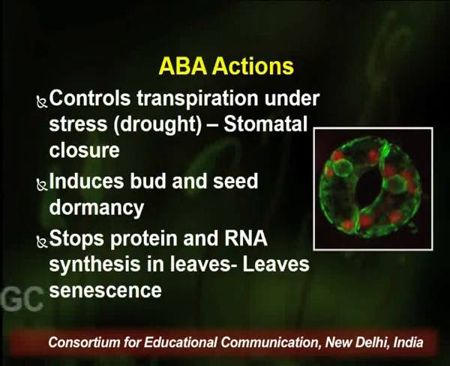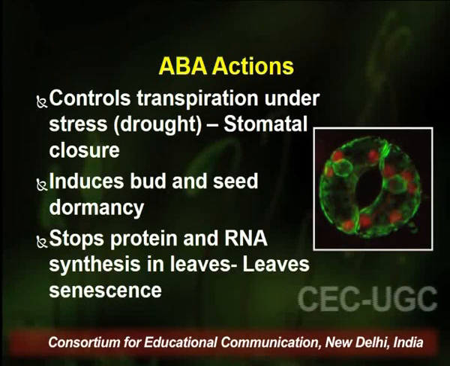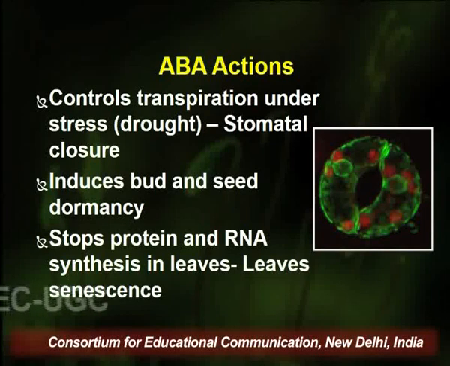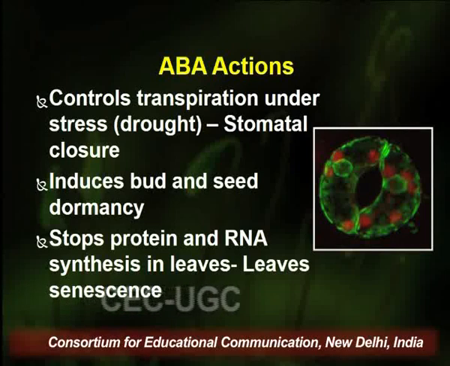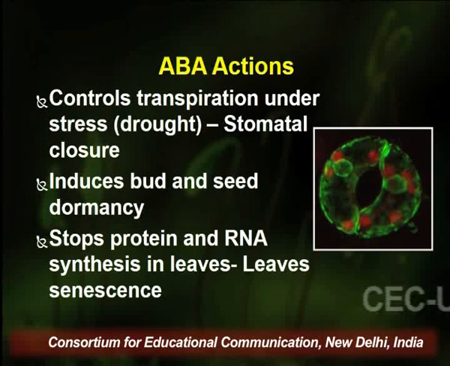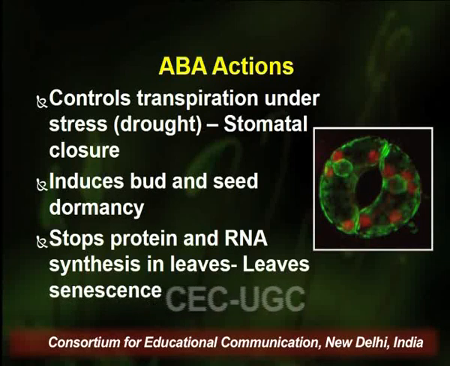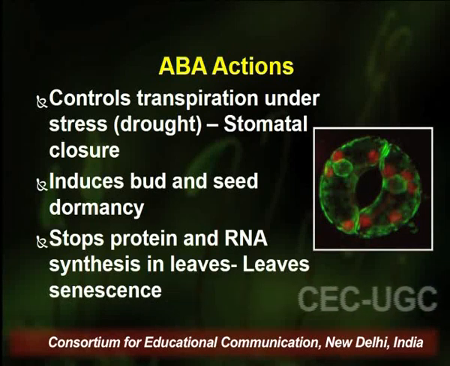Now we move on to the actions that are exhibited by abscisic acid. As I told you, this is a stress hormone, so it controls the transpiration rate of the plants under stress, specifically under drought condition, by closing the stomata. Because apart from gaseous exchange, stomata are also responsible for the transpiration of water. So under drought condition, water scarcity is there, so stomata close, thereby controlling the transpiration and preventing the dehydration of